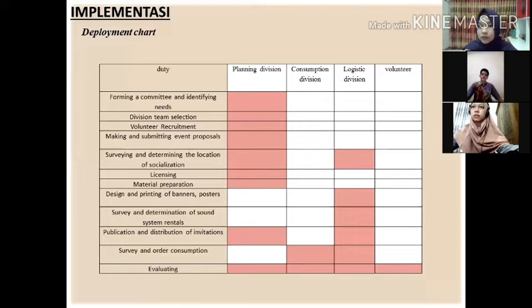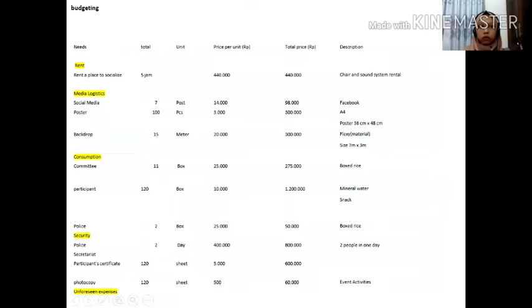And like the other data, you can see for yourself on the table that our group has made. Thank you. Next for Sister Widya.